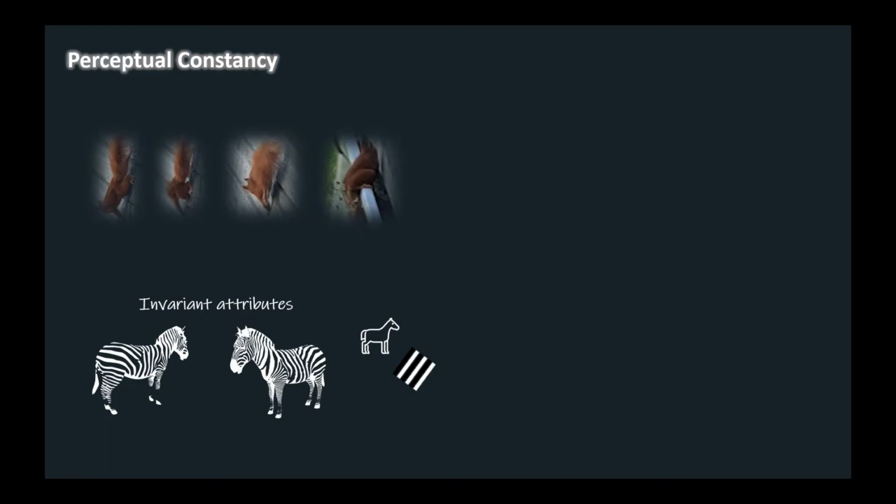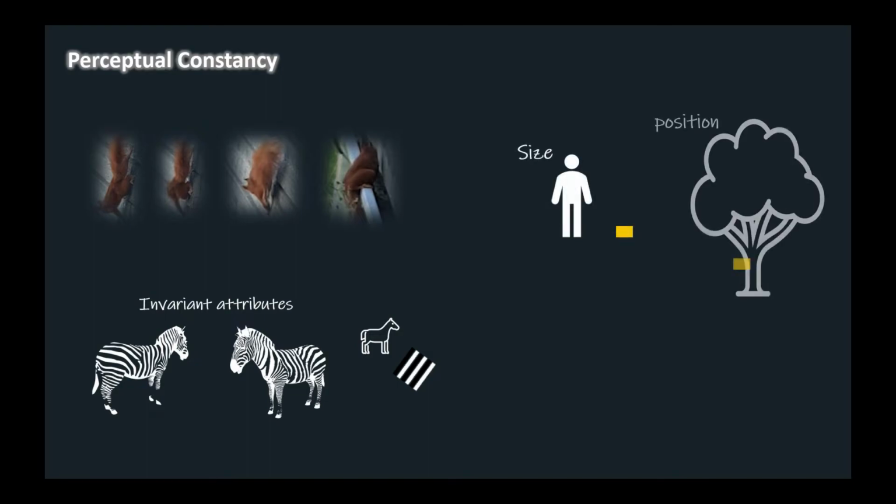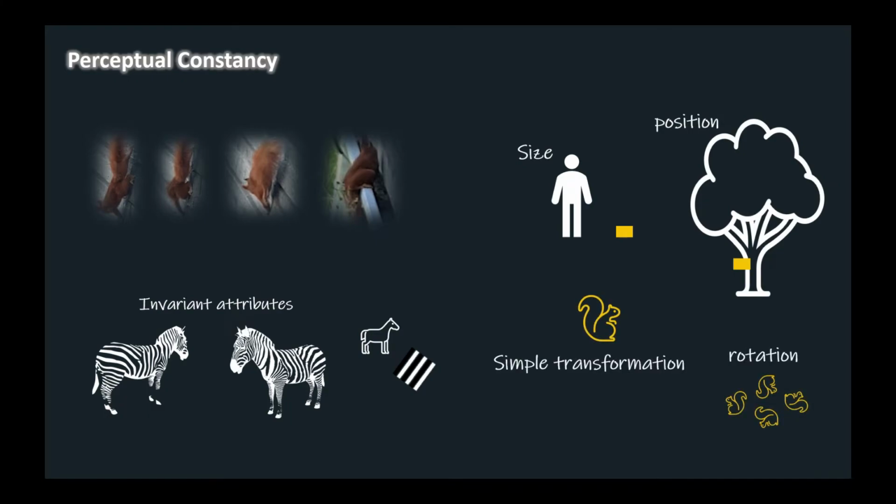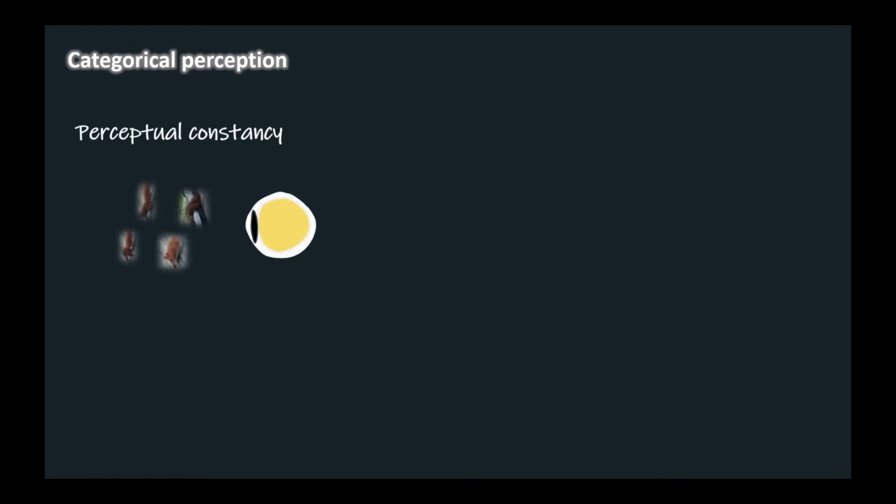Perceptual constancy has many forms, ranging from invariance across simple transformations of an object such as size, position, and rotation to the sameness of objects within a common category. All forms of perceptual constancy are products of the visual system's attempts to generalize across different retinal images generated by a single object.